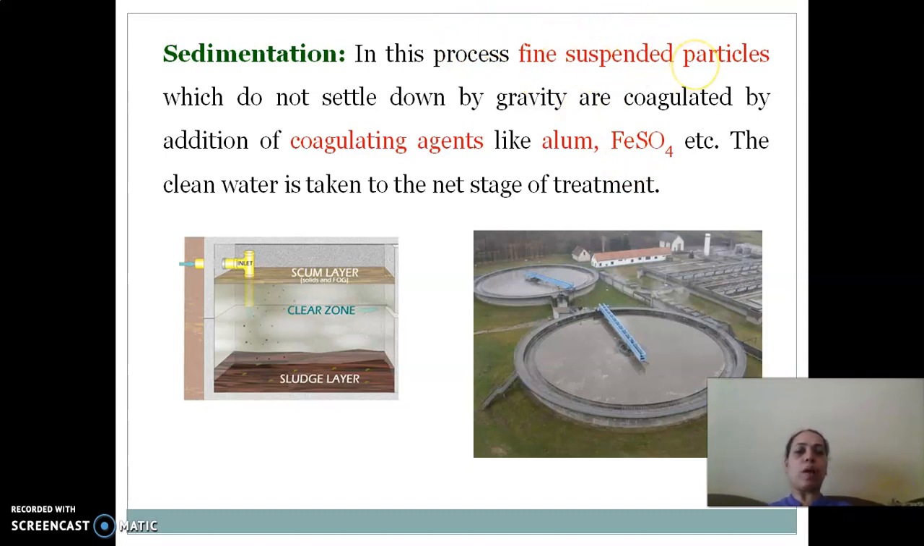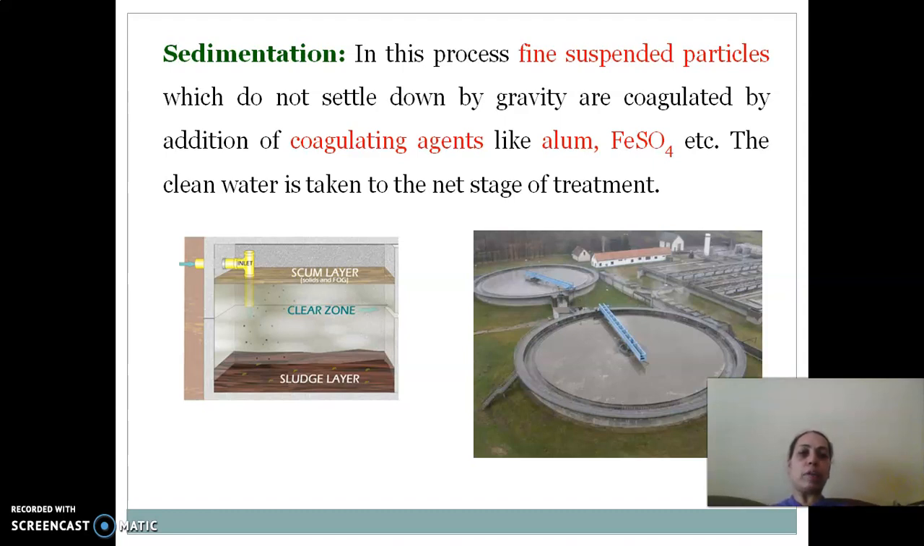So this alum and ferrous ammonium sulfate get converted into a fine jelly-like precipitate, and when this precipitate settles at the bottom, it entraps the fine suspended particles. Thus we have clean water floating on the top of this sedimentation tank, and this water is taken to the next stage of treatment. So here in this primary treatment, what all things are removed?